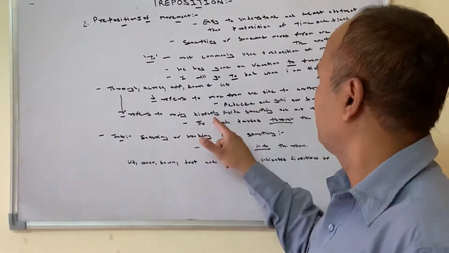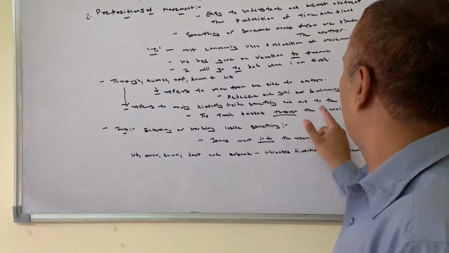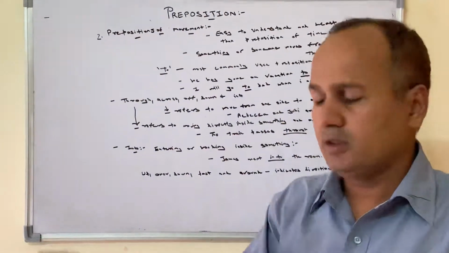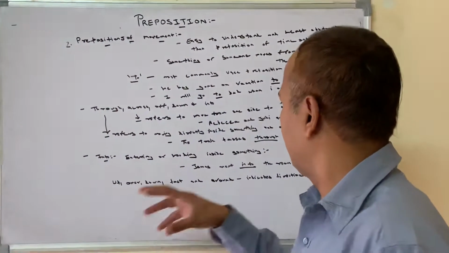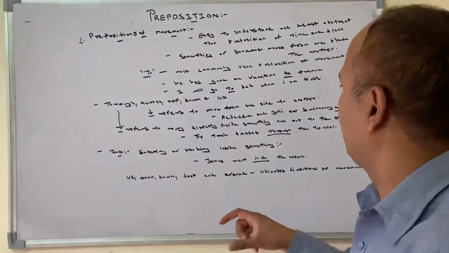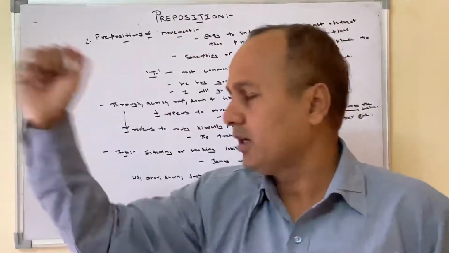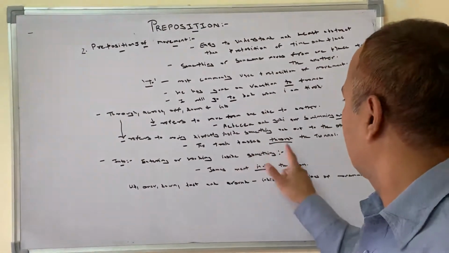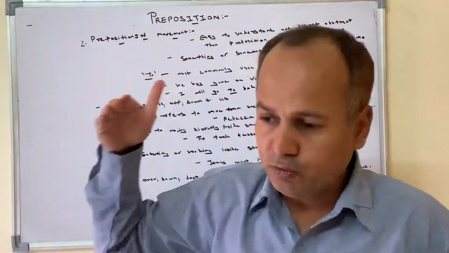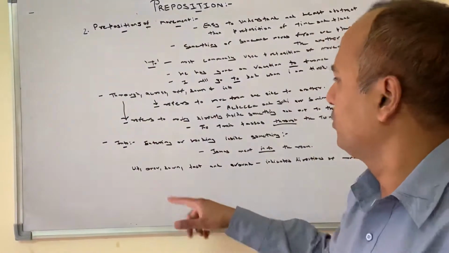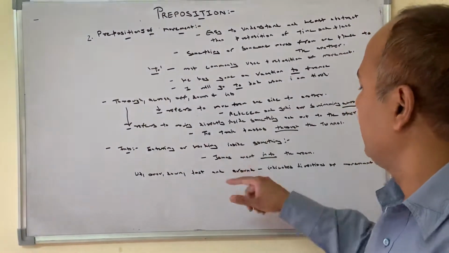Through refers to moving directly inside something and out of the other end. It means you move directly into something and get out at the other end. Like the train passes through the tunnel. The train goes into the tunnel from one side and gets outside on the other. Through is used.